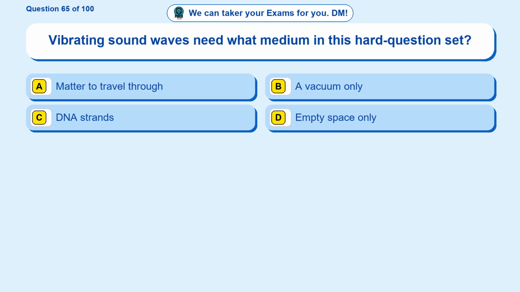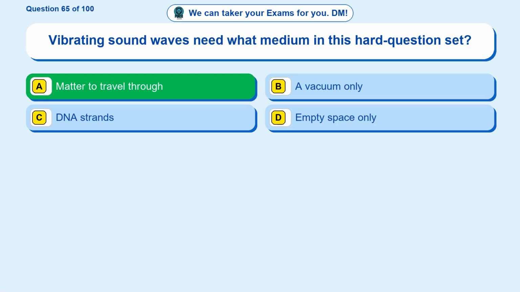Question 65. Vibrating sound waves need what medium in this hard question set? Option A, matter to travel through. Option B, a vacuum only. Option C, DNA strands. Option D, empty space only. The correct answer is option A.